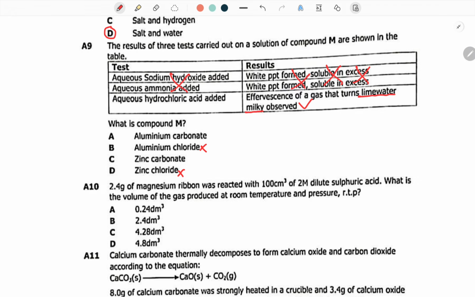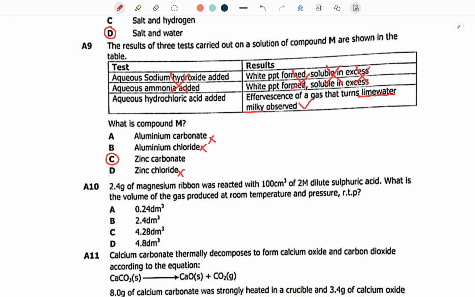Now they're saying aqueous hydrochloric acid was added, effervescence of a gas that turns lime water milky was observed. And then aqueous ammonia was added. A white precipitate was formed and it was soluble in excess. So aluminium carbonate is not soluble in excess. The one which is soluble is actually zinc carbonate.